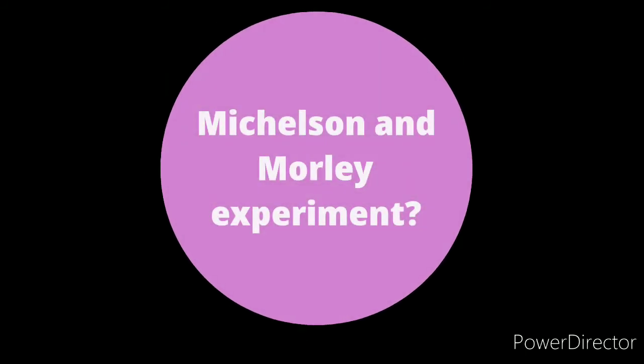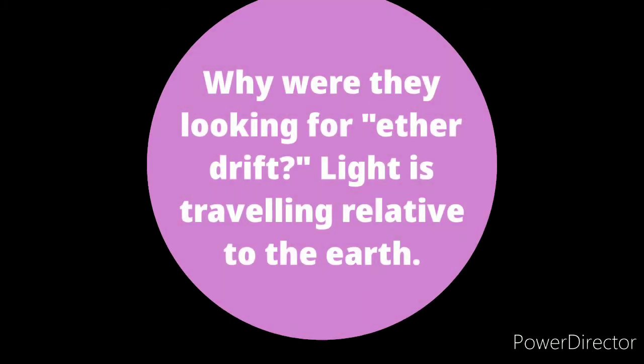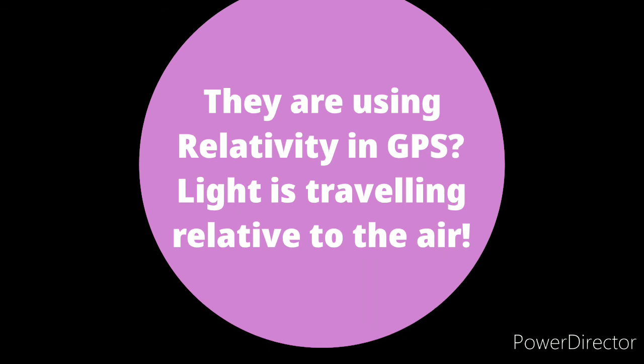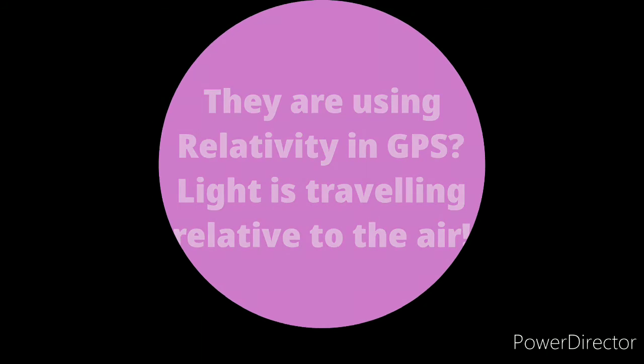Michelson and Morley experiment? Why were they looking for ether drift? Light is traveling relative to the Earth. The only difference they would see is the Sagnac effect. They are using relativity in GPS. Light is traveling relative to the air.